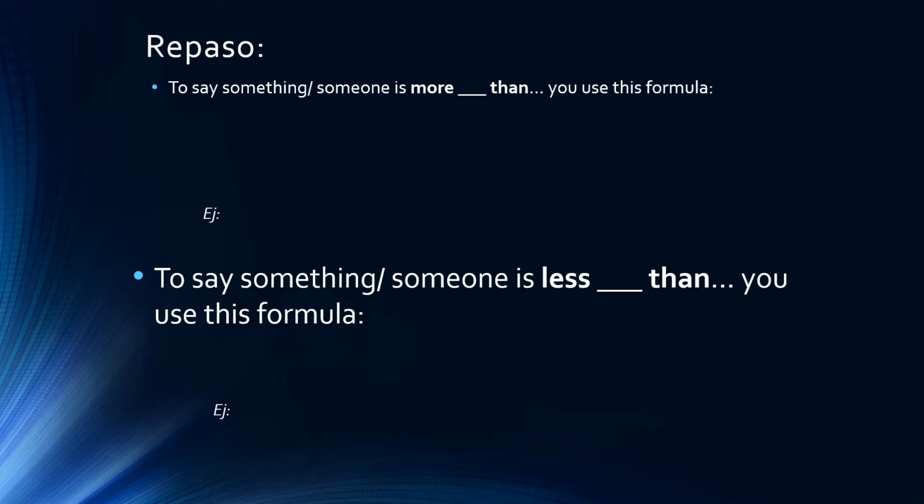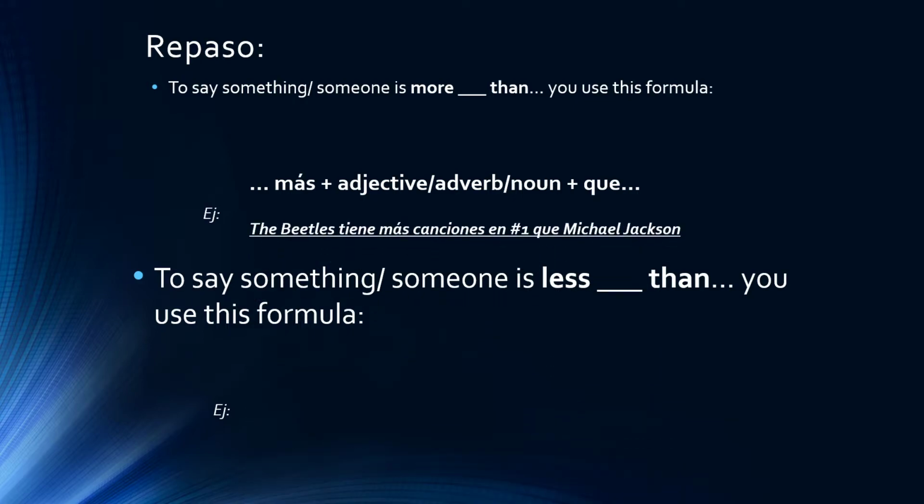What is your formula to say more than in Español? You've got más, and then an adjective, an adverb, or a noun, and then que. Ejemplo, the Beatles tienen más canciones en número uno que Michael Jackson. So the Beatles have more number one songs than Michael Jackson. I've got a noun in there on this one. I can have an adjective and I can have an adverb.